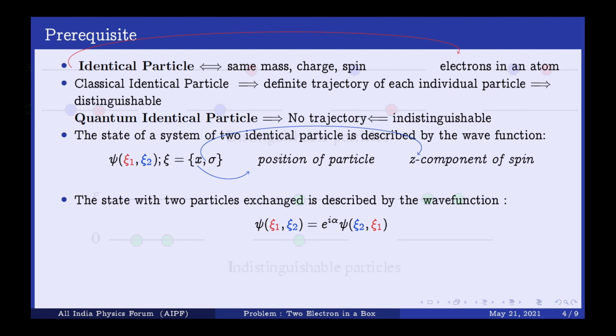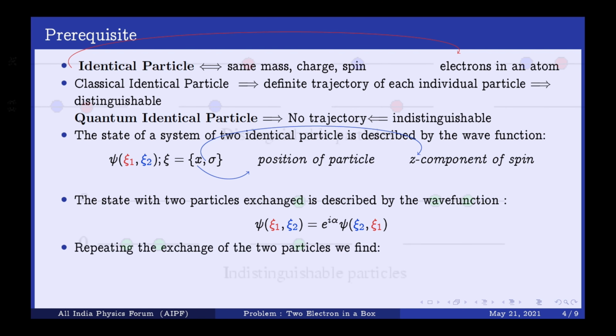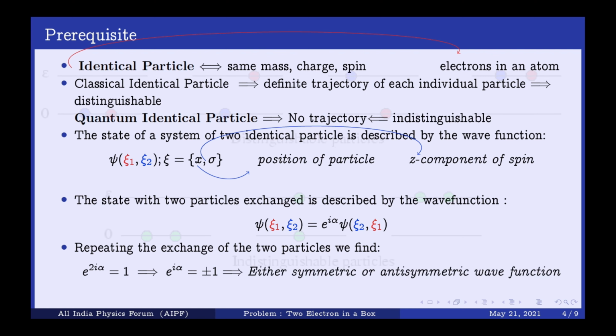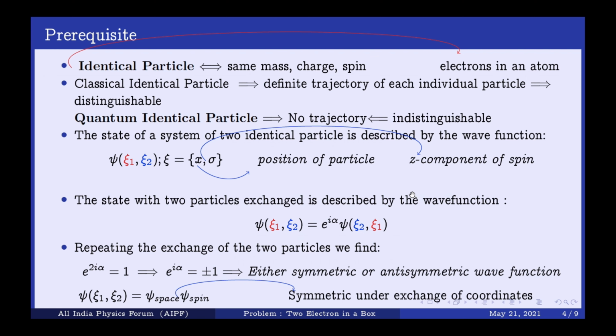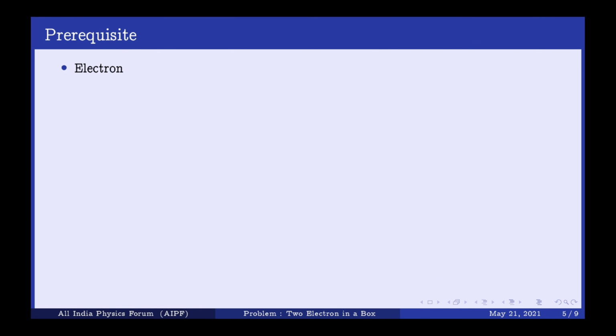Okay, so if you again apply the exchange operator, you will simply get the equation e to the power 2iα equals 1. That implies e to the power iα equals plus or minus 1. Plus corresponds to symmetry of the wave function and minus corresponds to antisymmetry of the wave function. This ψ(ξ1, ξ2) can further be split into two parts, a space part and a spin part. The spin part does not change under the exchange of the coordinates. So remember this fact.